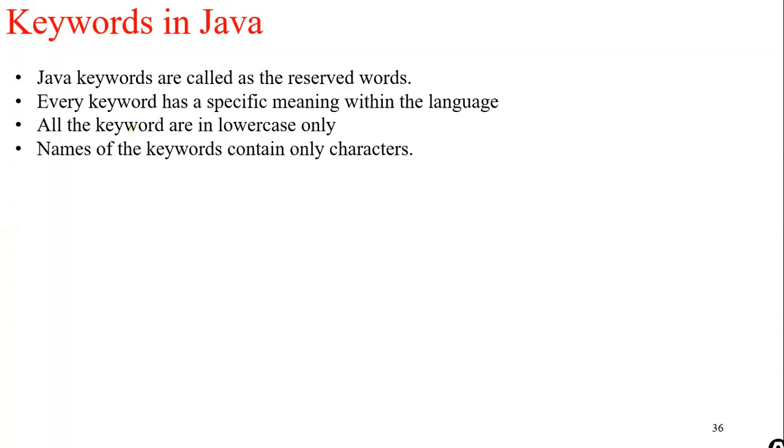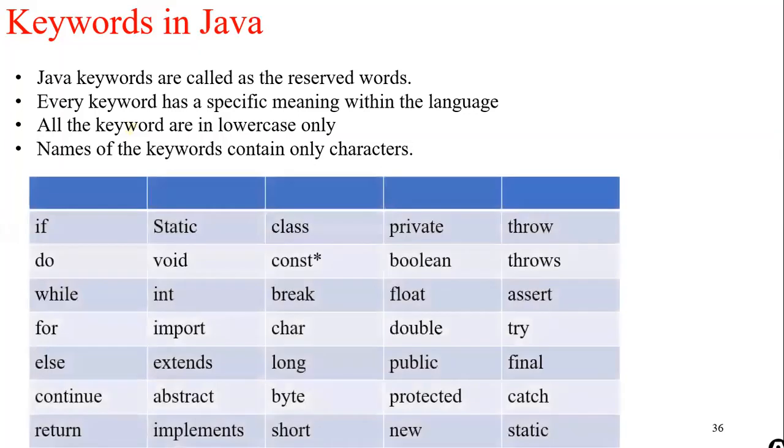And these keywords cannot be used as any user defined names or identifiers. So I cannot write int, float, as float is a keyword. So these keywords cannot be used as user identifier names. So these are some of the keywords which are available in the Java programming language.